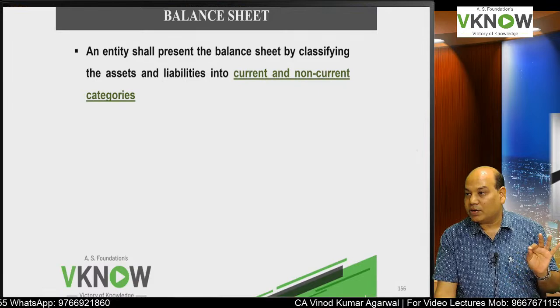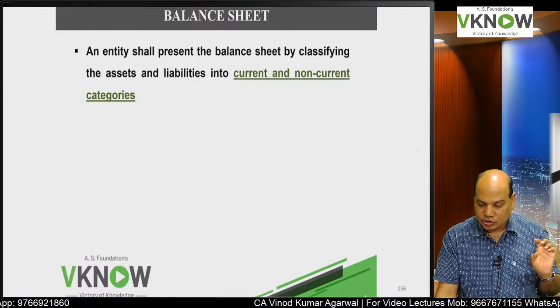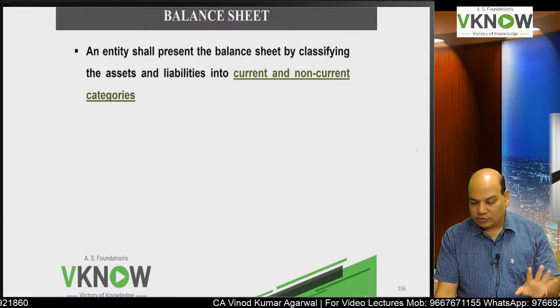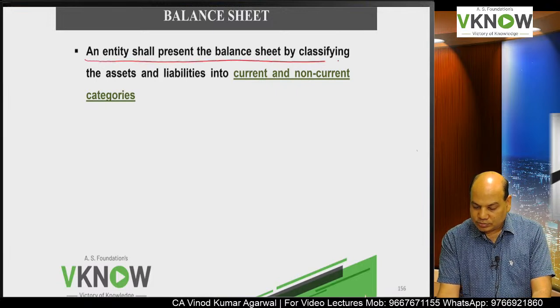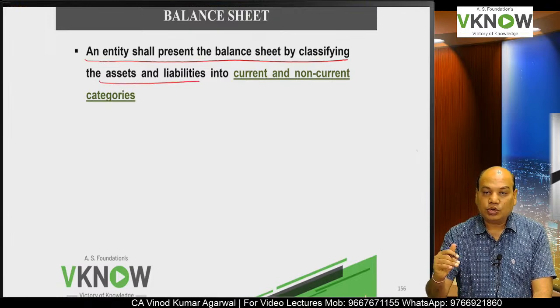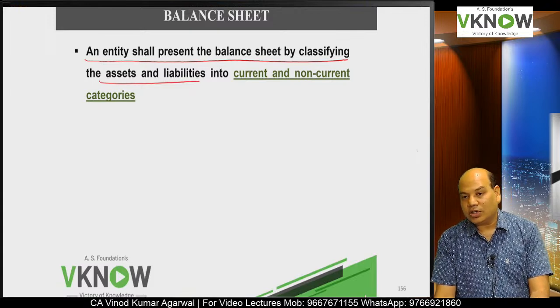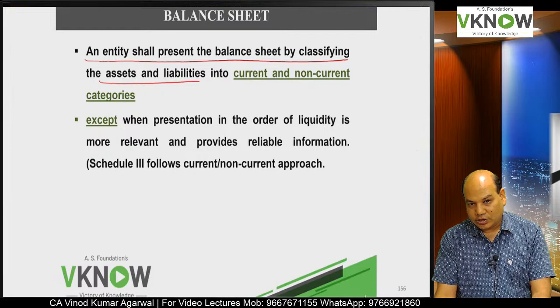The standard is presentation of financial statements, general purpose financial statements. If you look at the requirement of Ind AS 1, it says that in the balance sheet, the assets and liabilities will be classified into two categories, current and non-current. This is my requirement.